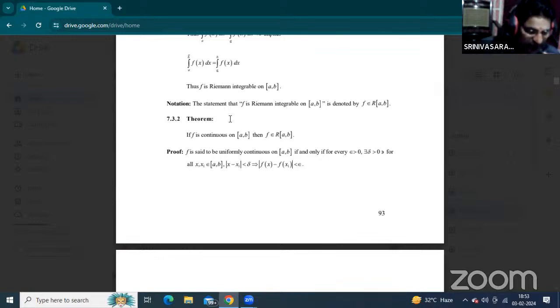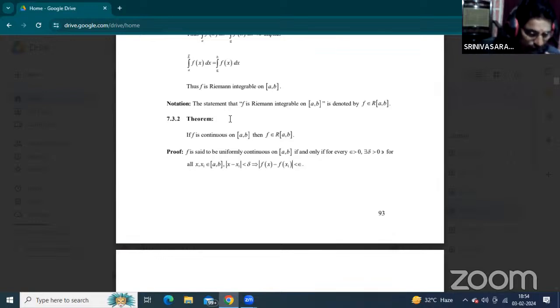Third one: show that f of x equal to 3x plus 1 is integrable on the closed interval [1,2] or [0,1], whatever it is. Integrable here does not mean simple integration.